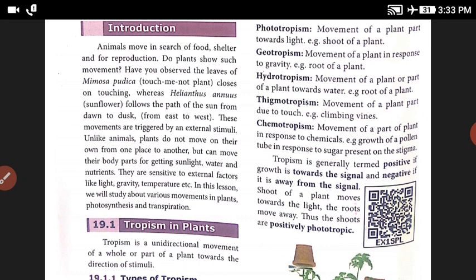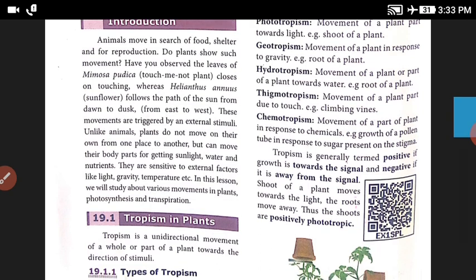Unlike animals, plants do not move on their own from one place to another, but can move their body parts. The plant's body parts move for getting sunlight, water and nutrients. They are sensitive to external factors like light, gravity, temperature, etc.